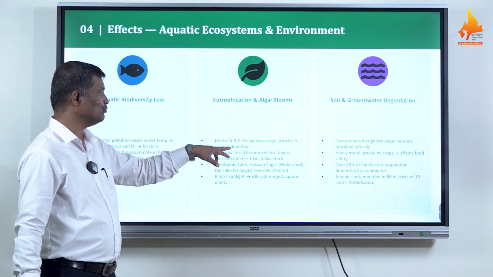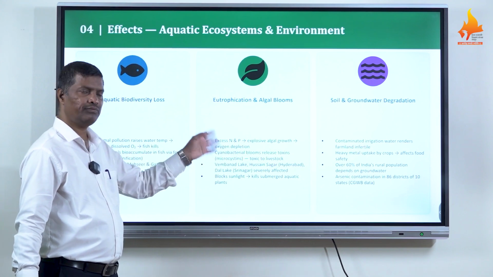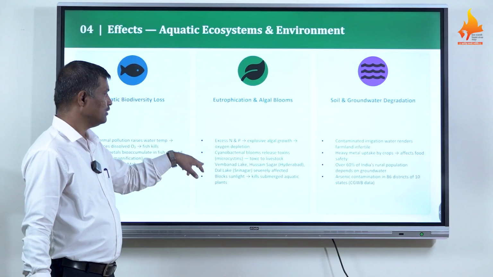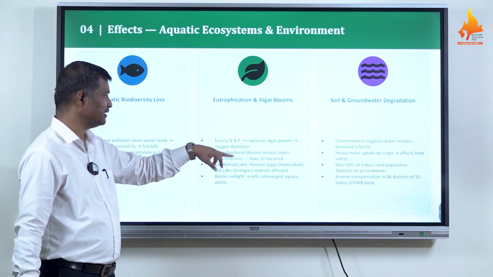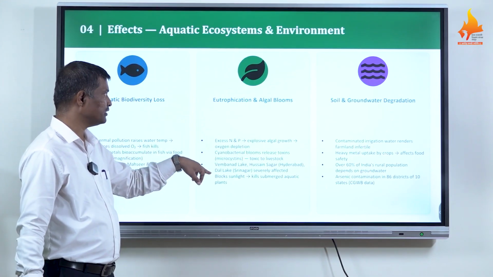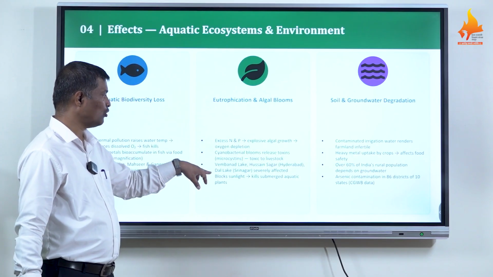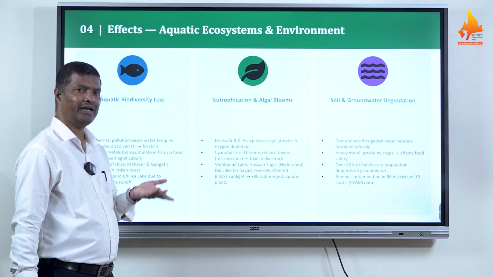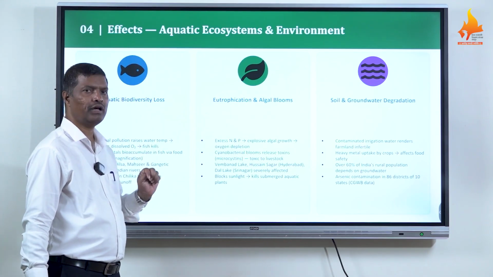So cyanobacterial bloom releases toxins we call microcystins, and this toxin definitely affects livestock, animals, cattle also. Then Bernard Lake, Hussain Sagar in Hyderabad, and Dal Lake, Srinagar, are severely affected by such kind of eutrophication and algal blooms. Now, these algal blooms and eutrophication block sunlight and kill submerged aquatic plants also. So plants as well as water animals get affected by such kind of eutrophication and algal blooms.